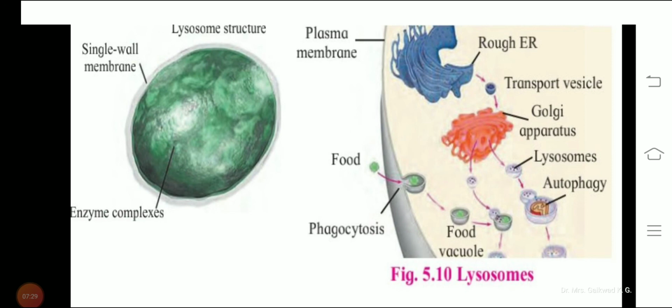These lysosomes also help in the destruction of malignant cells. Malignant cells cause cancer, and they are destroyed by T lymphocytes, where also the lysosome has its own role. So it's all about the lysosome. In the next lecture we'll discuss the next cell organelle, that is the vacuole.